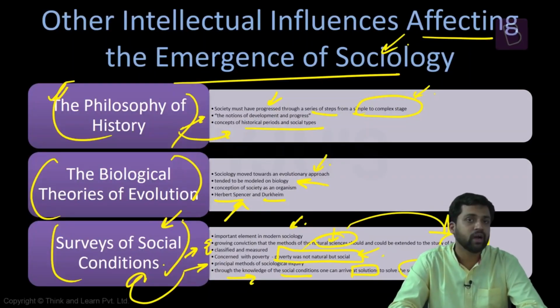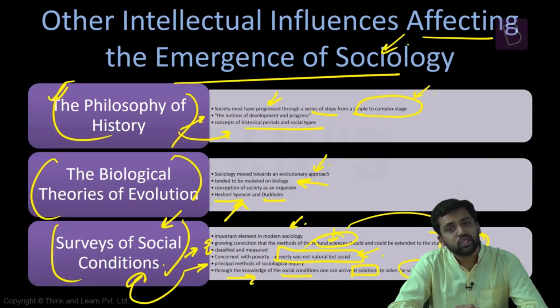Over a period of time, we'll go deeper into it. We'll understand the scope of the subject. Once sociology emerged, there were also a lot of criticisms. Some people did not accept that sociology is a separate discipline. Some people questioned whether sociology and psychology are the same thing, and why a separate discipline of sociology was being created. These questions were also raised gradually.